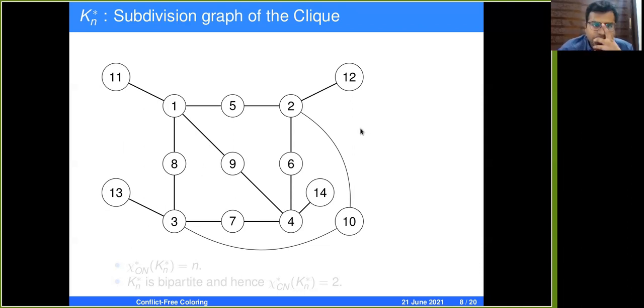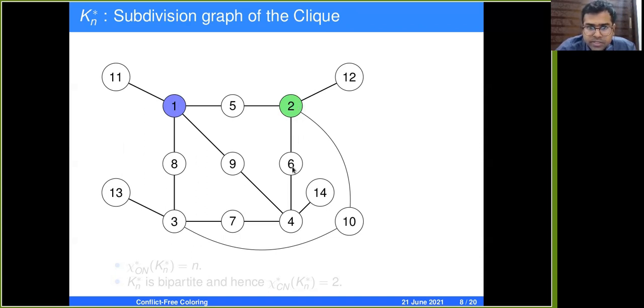Now let us see how to CF-ON star color them. Because of these pendant vertices, their neighbors are forced to be given a color, else the pendant vertices do not have a uniquely colored neighbor. So now the vertices 1, 2, 3, and 4 are forced to get some non-zero color. Can 1 and 2 both be given the same color? If 1 and 2 both are given the same color, then 5 is not going to have a uniquely colored neighbor. Hence, the vertex 5 forces the vertices 1 and 2 to be differently colored.